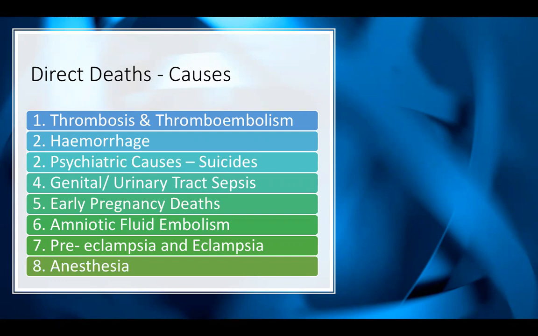The fifth is early pregnancy deaths, such as ectopic pregnancy, miscarriage, termination. Number 6 is from amniotic fluid embolism. 7 is due to preeclampsia or eclampsia. And lastly, 8 is anesthetic-related complications.